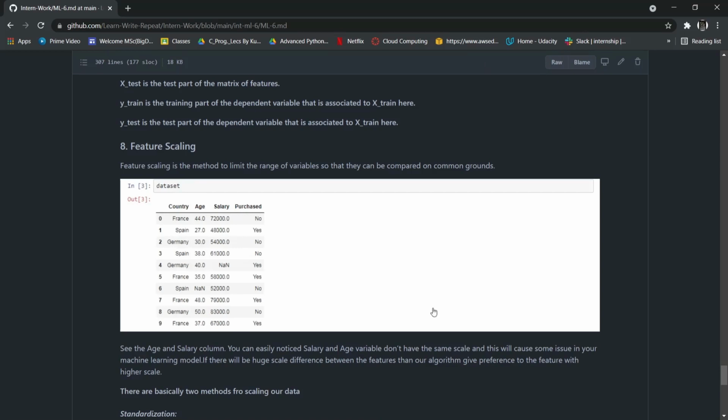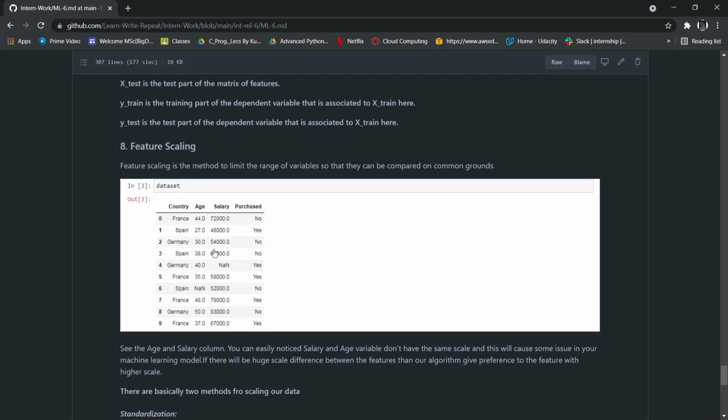In feature scaling, as you can see, here we have two numerical columns, age and salary. The scale of age is around 50, say max 100, and the scale of salary is in 1000s, 10,000s, 50,000s. So the scale of both numerical columns varies, and our machine learning model will automatically give preference to the values that have more scale.